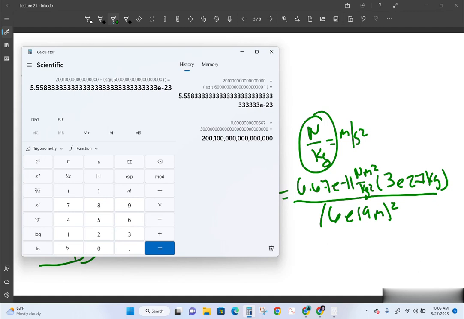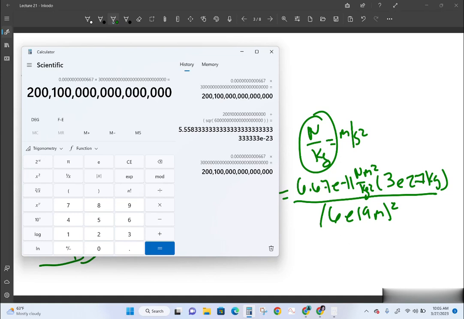Some reason I've got a square root there and I do not want a square root. Sorry about that.